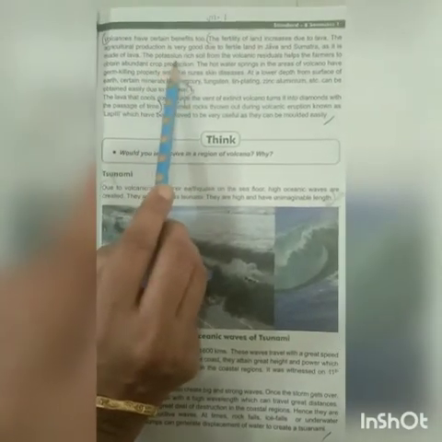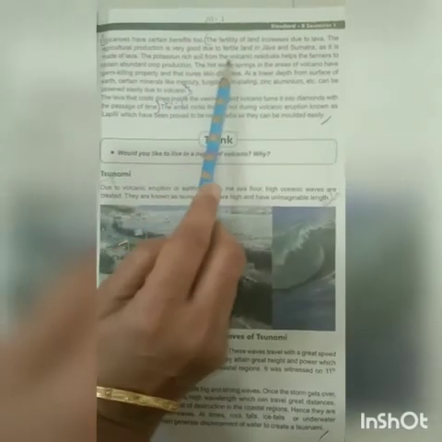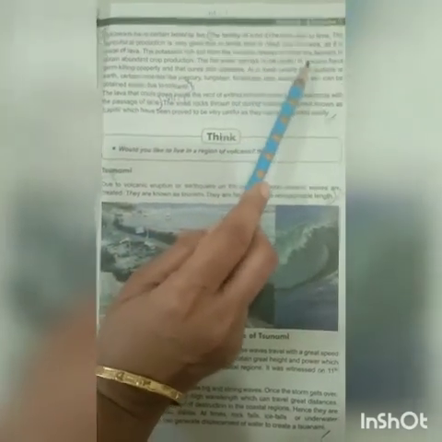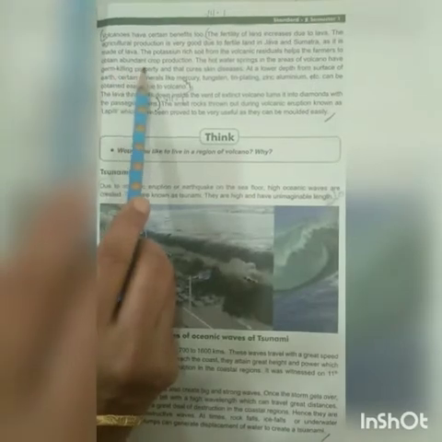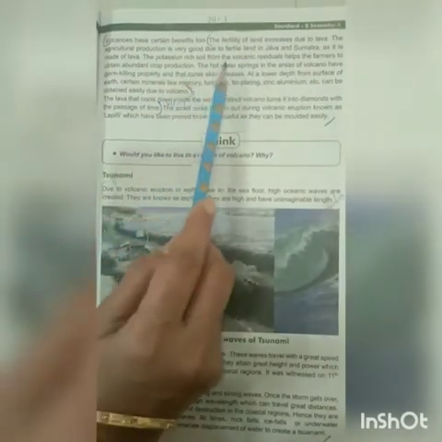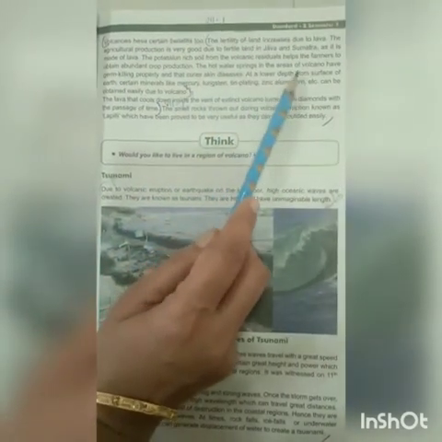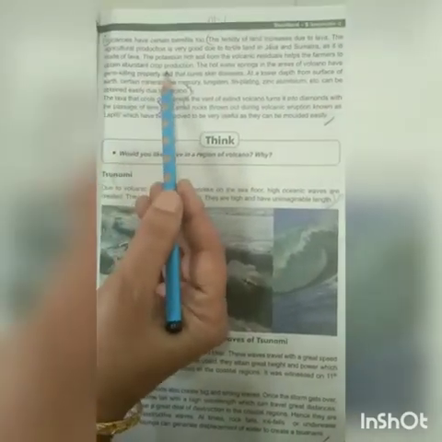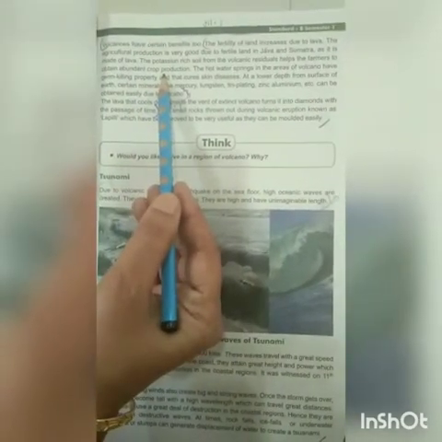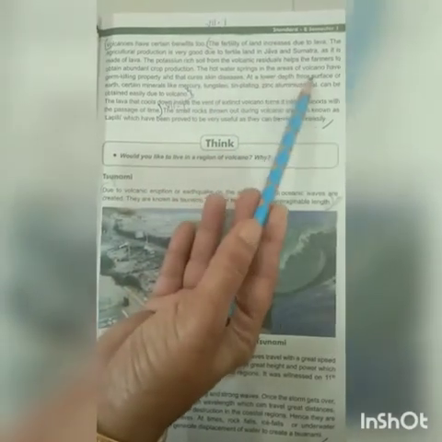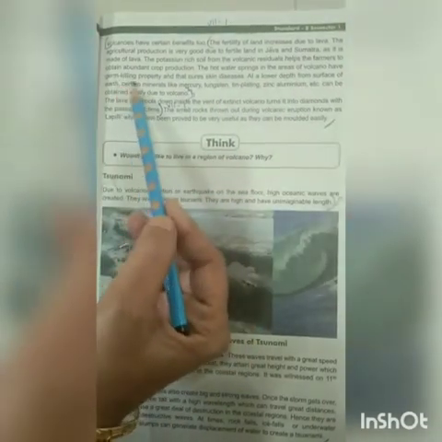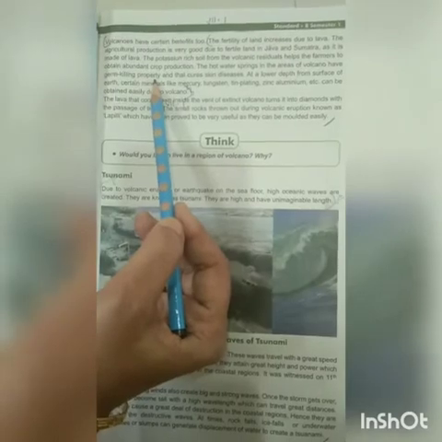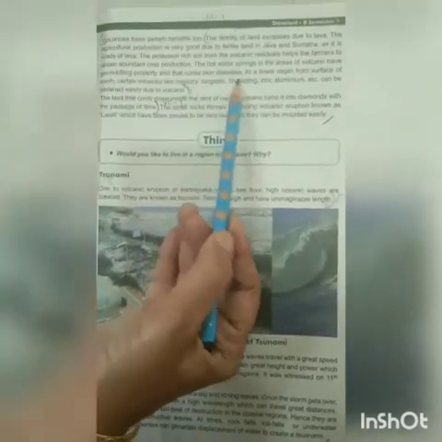The potassium rich soil from the volcanic residuals helps the farmers to obtain abundant crop production. The hot water springs in the areas of volcano have germ killing property, and that cures skin disease.